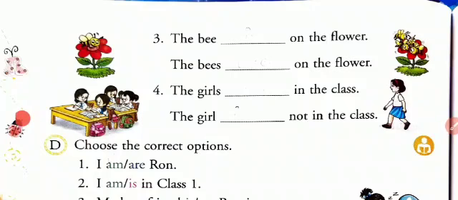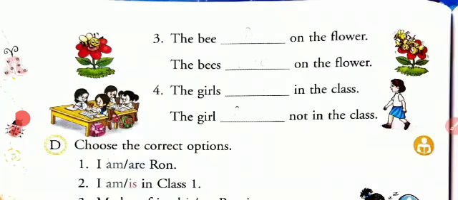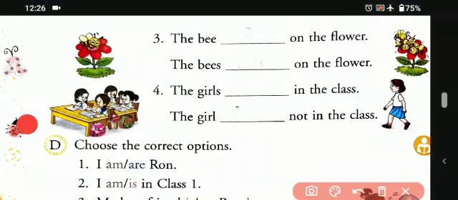The bee dash on the flower. So that means the bee is on the flower. Is on the flower. The bees are on the flower. Okay students, so that means there are many bees, so we'll be using are.